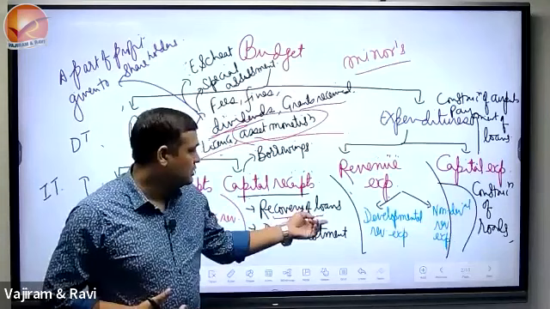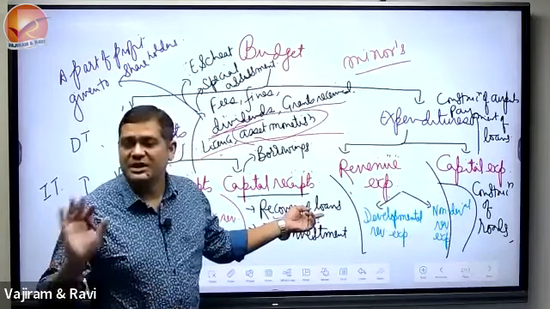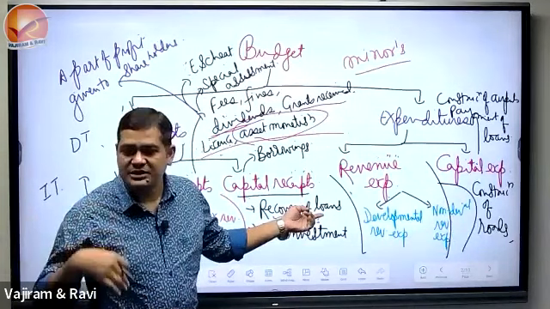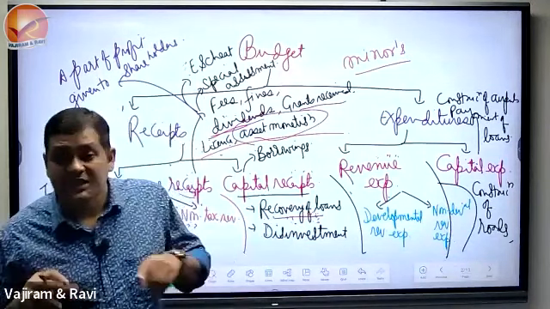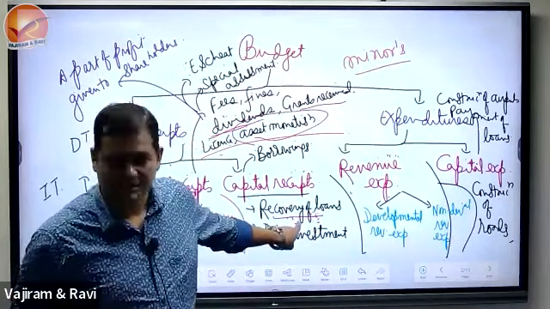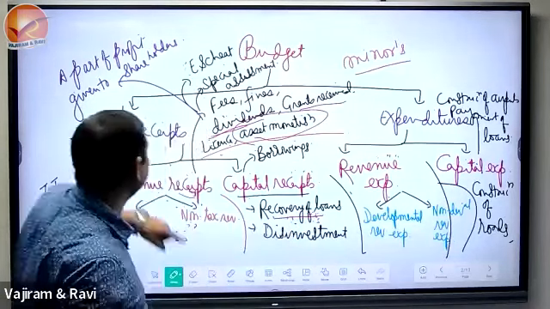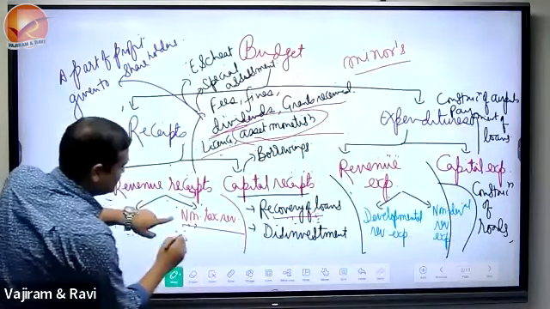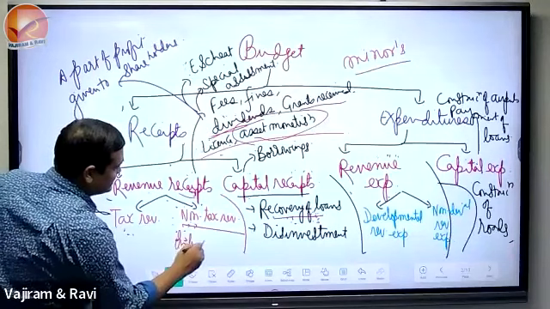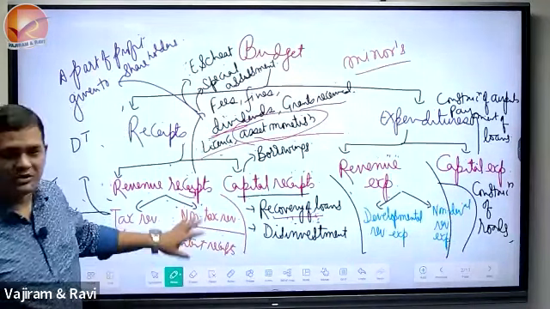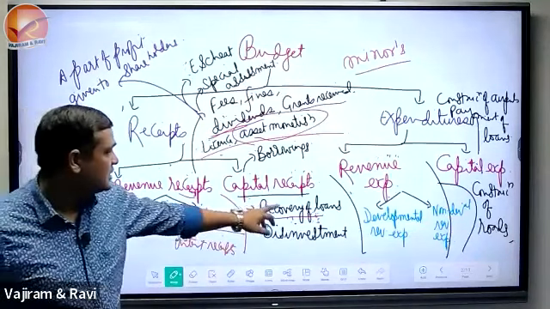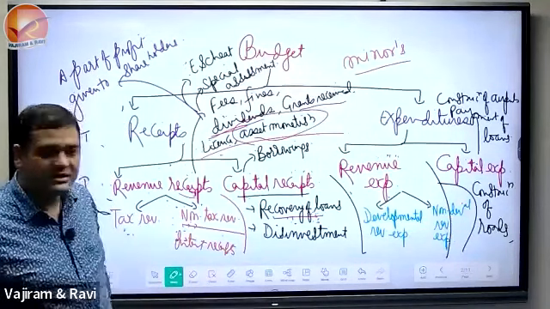So the loan, and suppose after 5 years the loan would be recovered. So that will be a part of capital receipt, but there is an interest associated with that. A loan ke saath interest bhi hoga na, interest would be the part of non-tax receipt. It means interest receipts by the government is a part of non-tax revenue, while the recovery of loans would be the part of capital receipt.